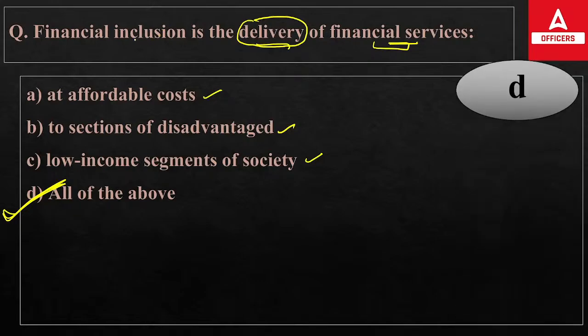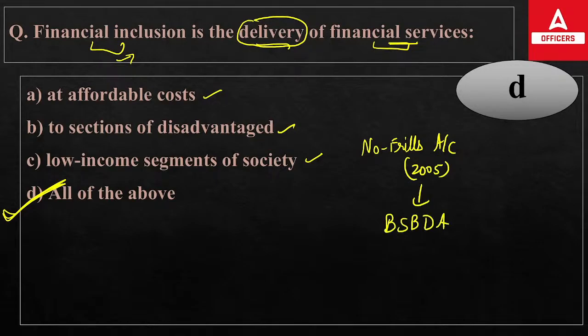Okay, the term financial inclusion was first introduced by Dr. Y.V. Reddy. He was the governor of RBI, in the 2004-5 annual financial report of RBI. He used this term financial inclusion. And for financial inclusion, no frills accounts were first opened by RBI in 2005. Then these accounts were converted into basic savings bank deposit accounts in the year 2012. These accounts are also known as small accounts, and they are still working in the country.